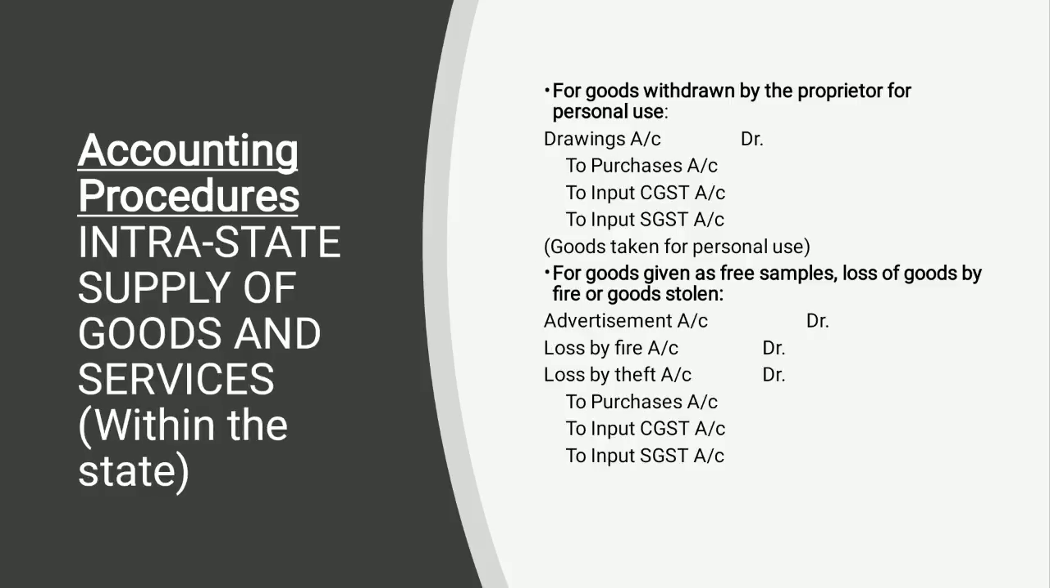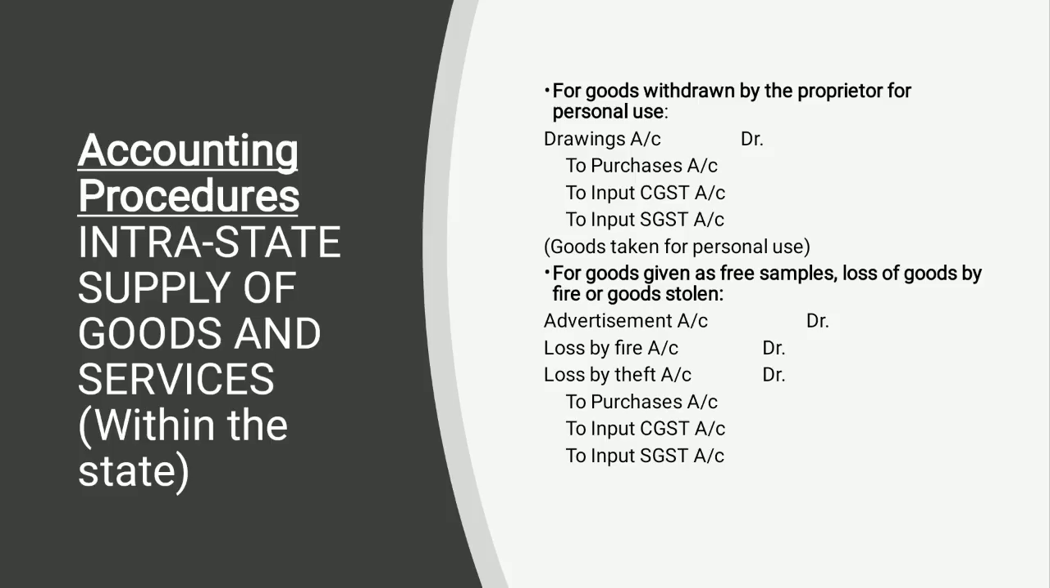And now I am moving to the next one, which is intrastate, within the state. The next topic is goods withdrawn by the proprietors. When goods are withdrawn, the entry is drawings to purchase. When the purchase is reducing, the reason may be loss, maybe fire. So that means to purchase there is a credit, meaning the goods are reducing.